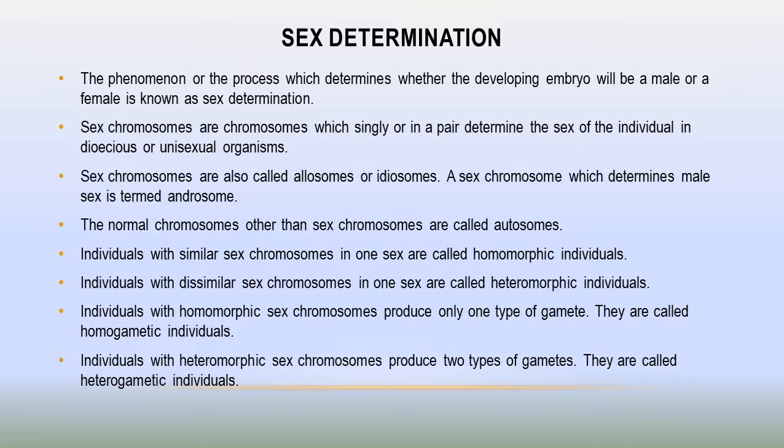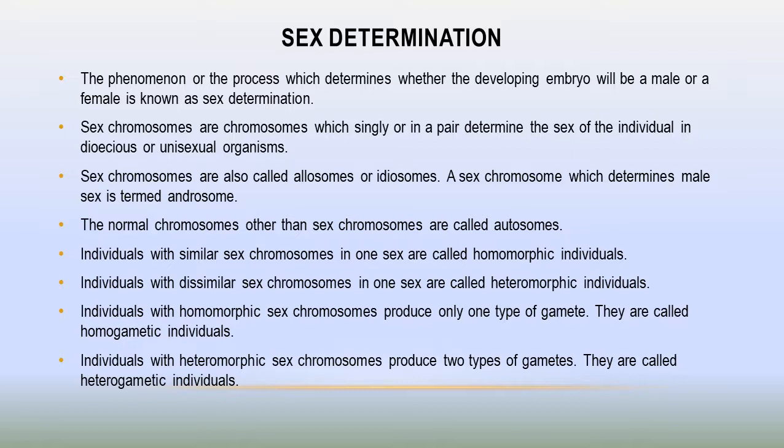Here in humans, females produce eggs which have only one sex chromosome, that is X. Same type of allosomes in all eggs, whereas males produce sperms which have either X chromosome or Y chromosome, so they are called heterogametic individuals.